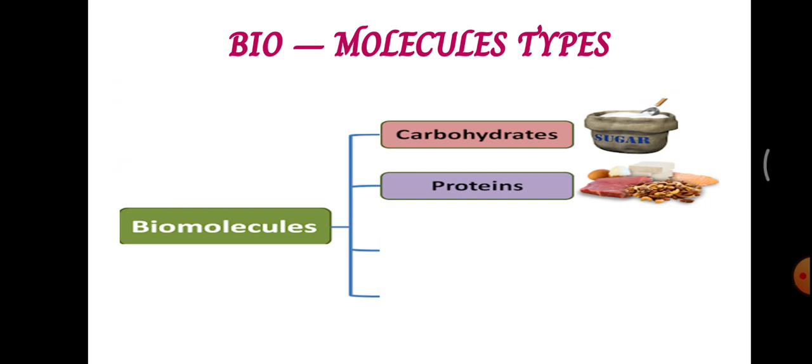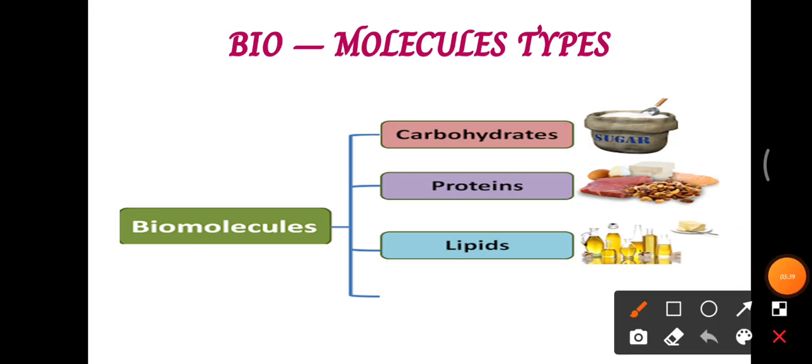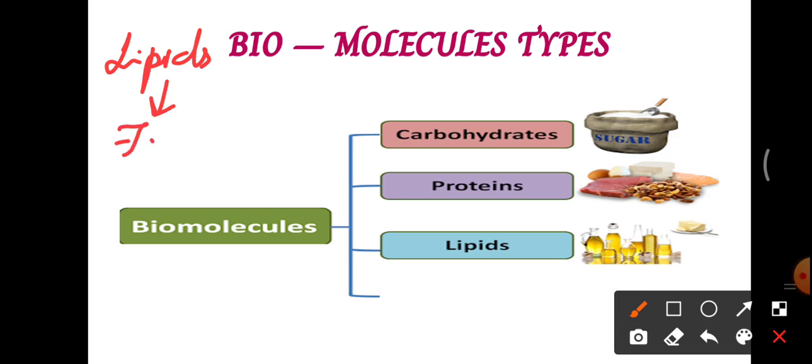The next type of nutrient is lipids. Lipids are derived from fats.